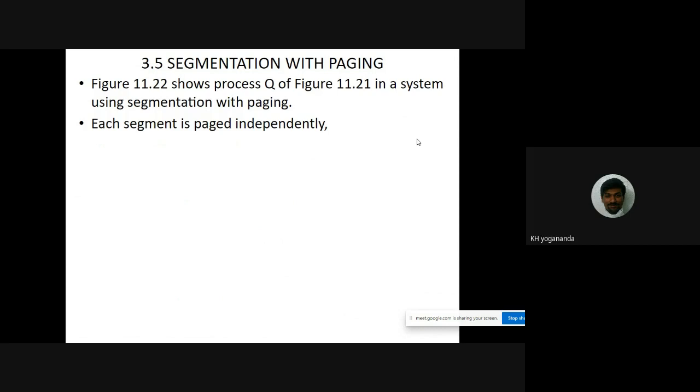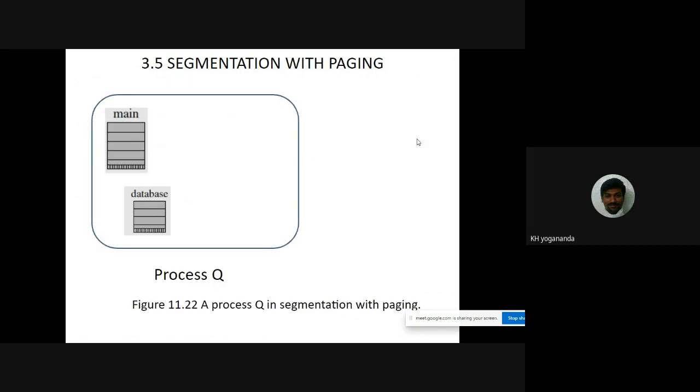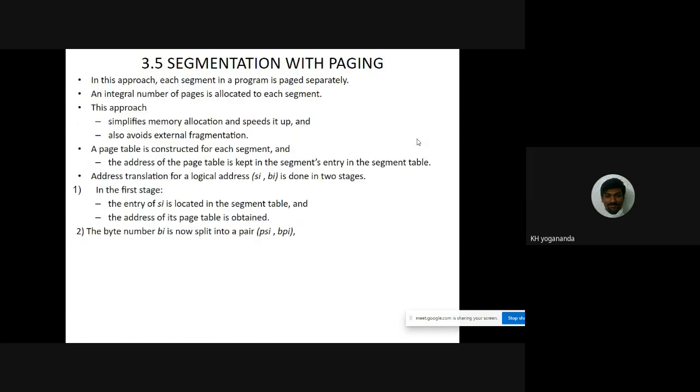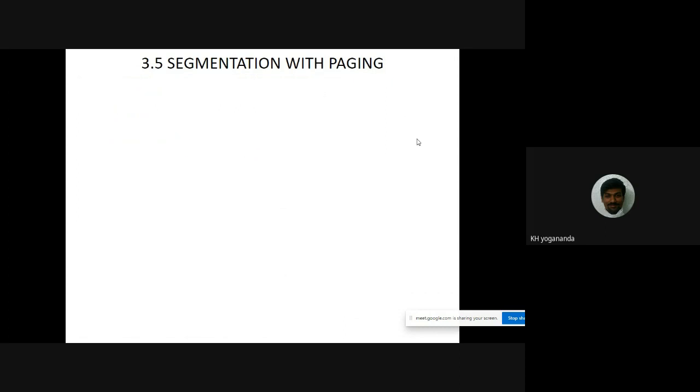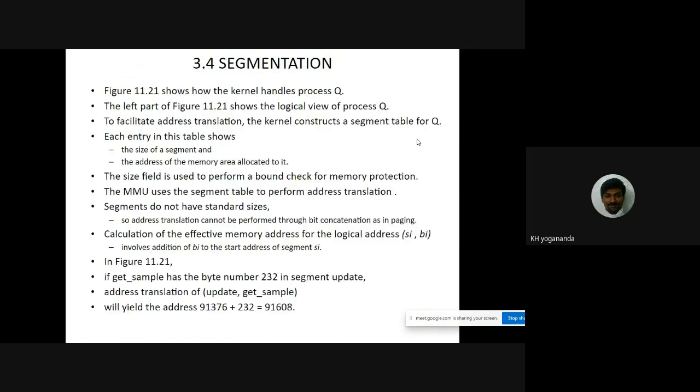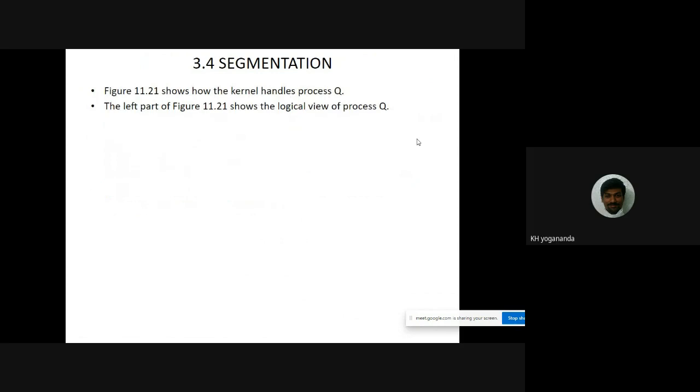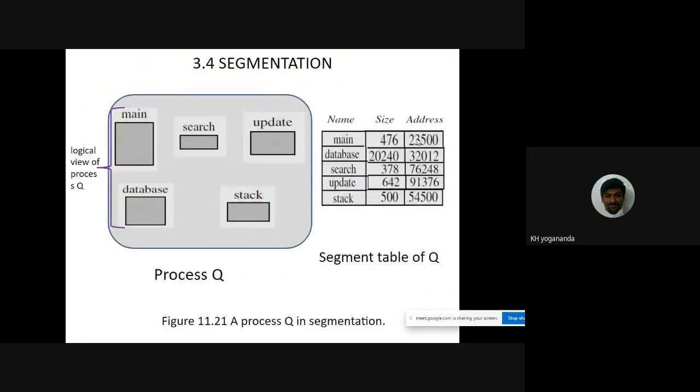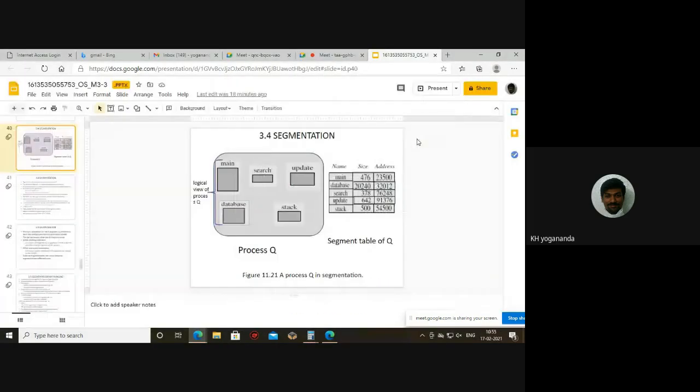If you try to compare the previous segmentation with the paging process queue, with only the segment process queue, in the previous class we took the process segmentation with respect to a process queue. This picture we saw.